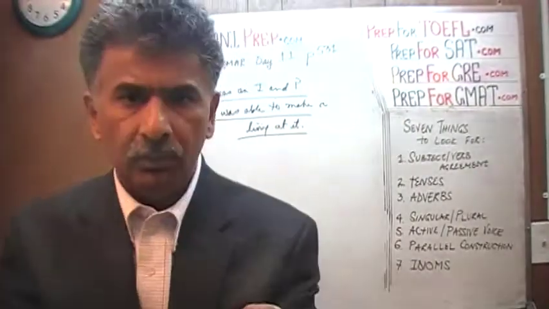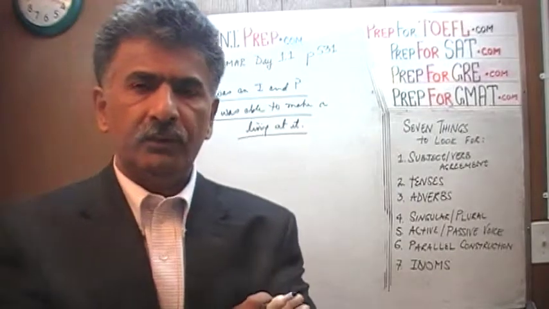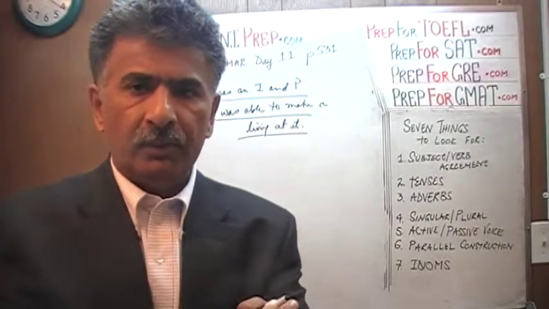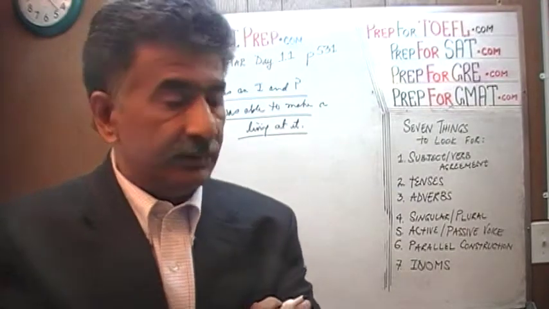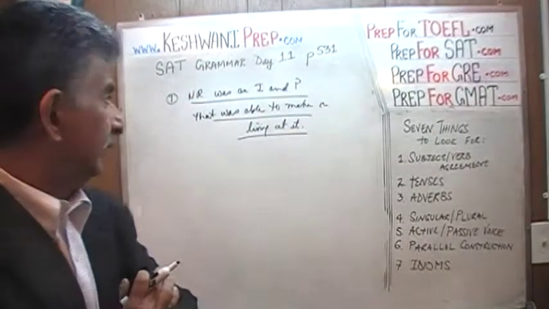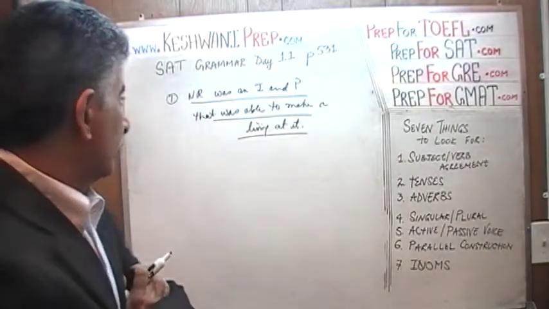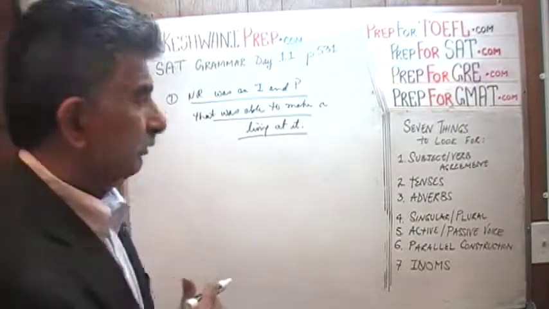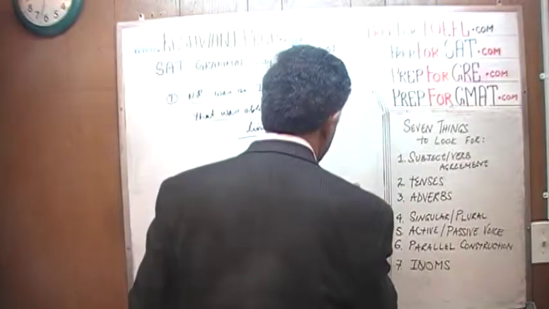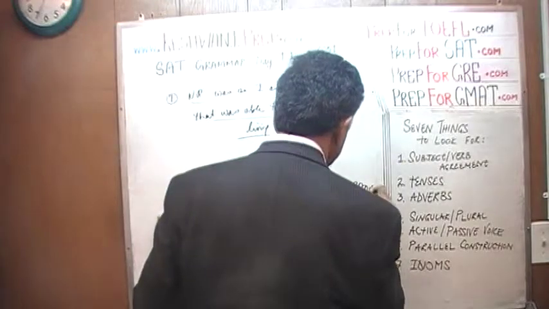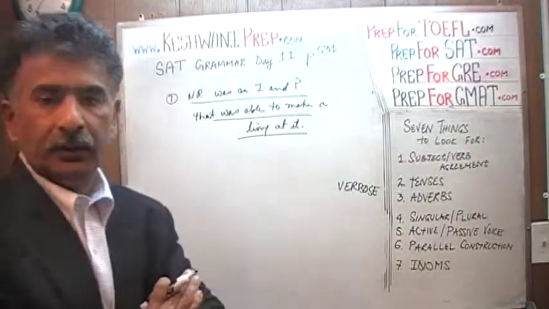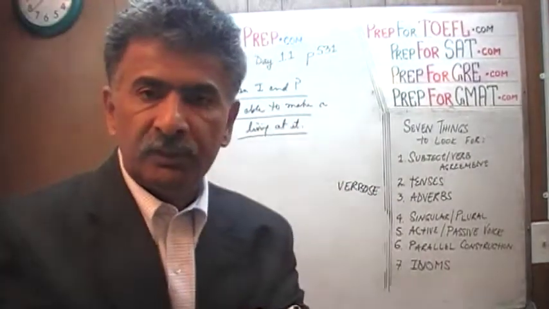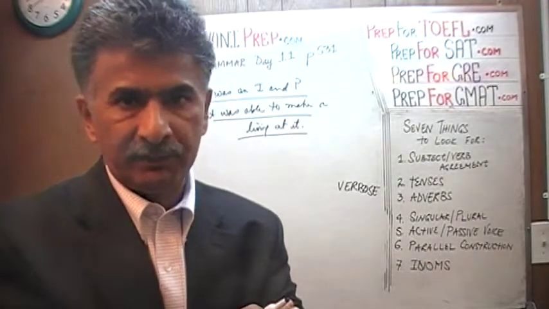The whole thing is underlined, which means we have to work on this sentence, try to somehow improve it, because as you can see, the sentence as it stands, Norman Rockwell was an illustrator and a painter that was able to make a living at it, is a bit too verbose. It's too wordy.